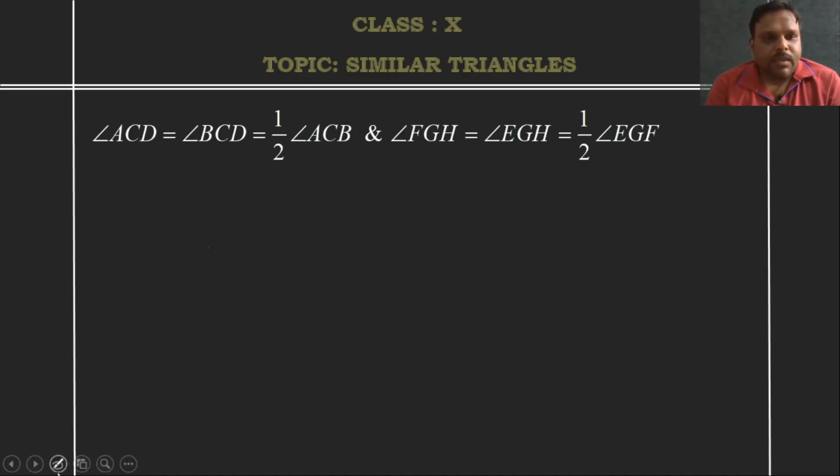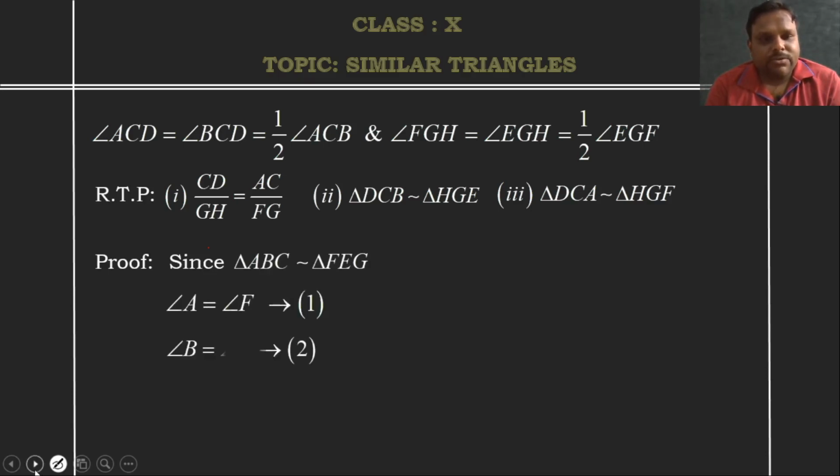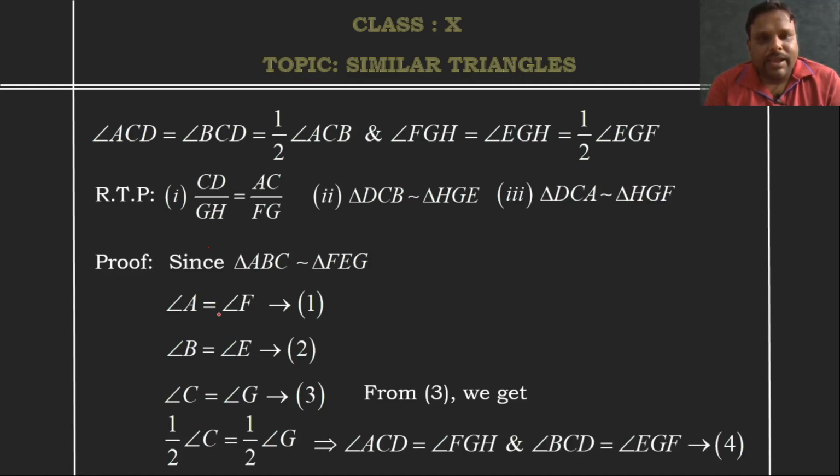Now, coming to the next one, RTP, what do you have to prove? We have to prove these three conditions. For the proof part, since triangle ABC is similar to triangle FEG, angle A is equal to angle F, angle B is equal to angle E, and angle C is equal to angle G. So, now from 3 we can see that angle C equal to angle G is nothing but angle ACD equal to angle BCD, which is equal to half of this.